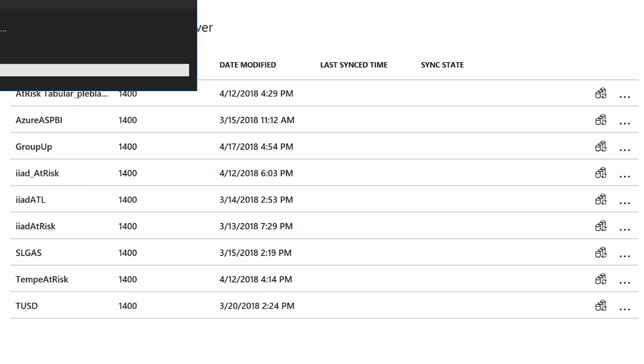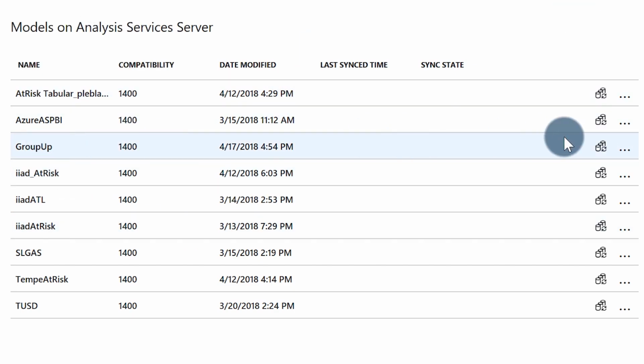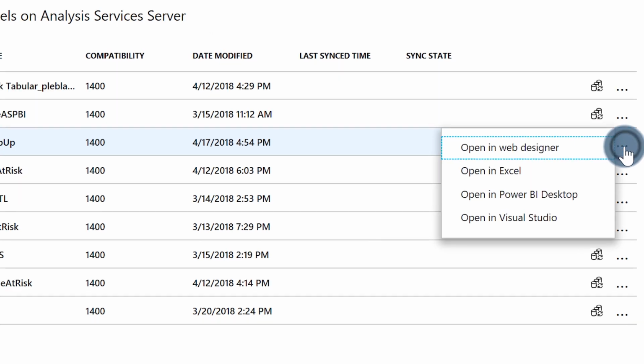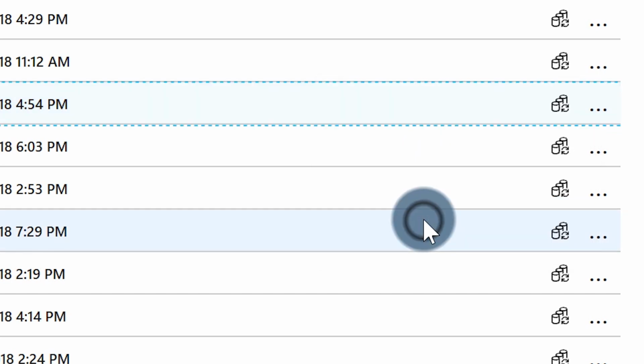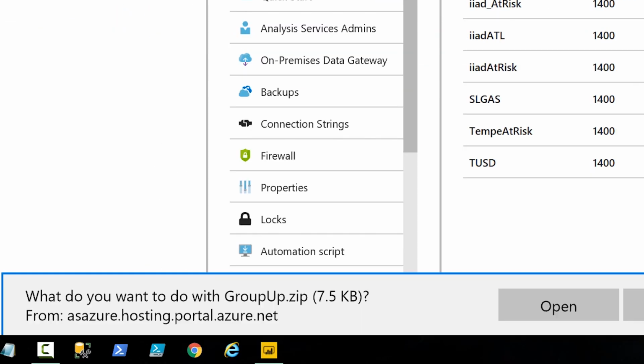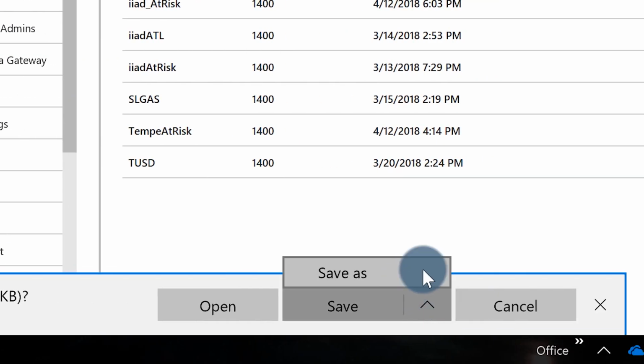The second way is, while this is happening in the background, you can go over to the portal and you can see grow up right here. You see the little ellipsis right there. You click it and you can choose Open in Visual Studio. There are some other options there, but right now we're going to focus on Open in Visual Studio. You click it, and it says, let's download it. So I'm going to choose File, Save As, and it'll download a zip file.